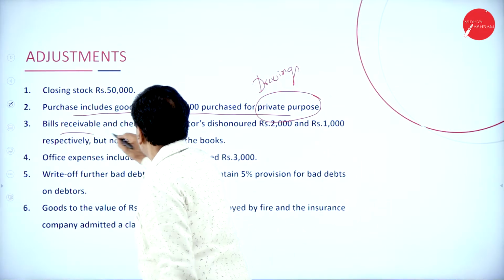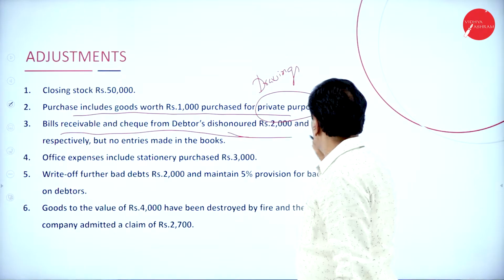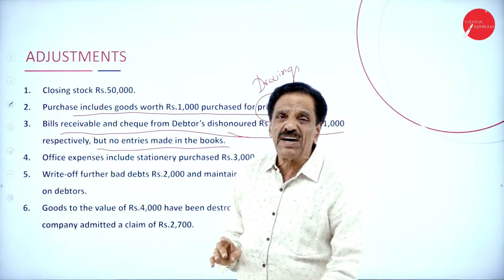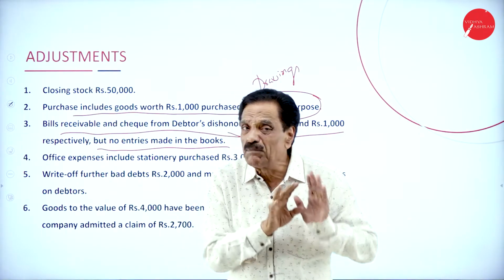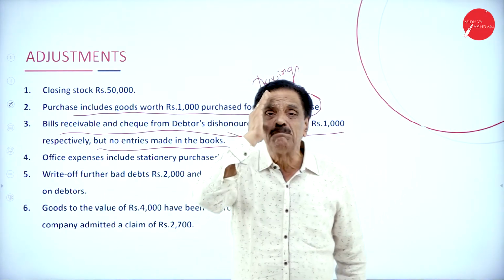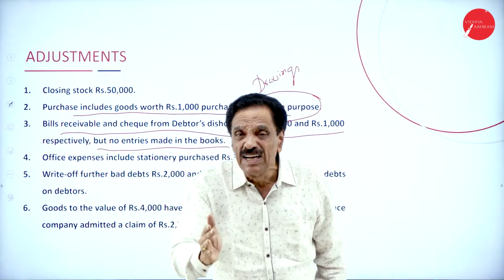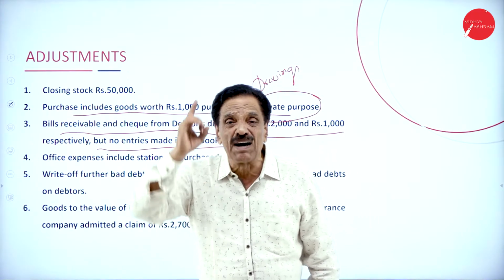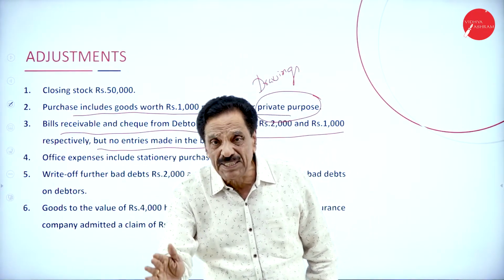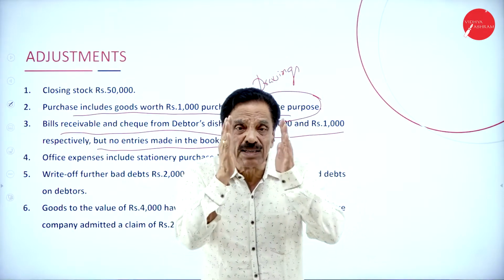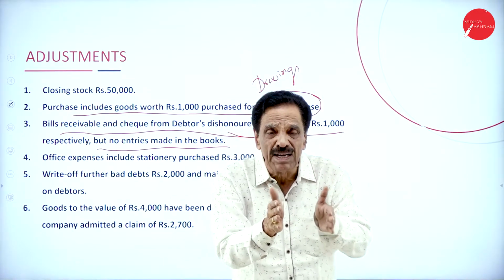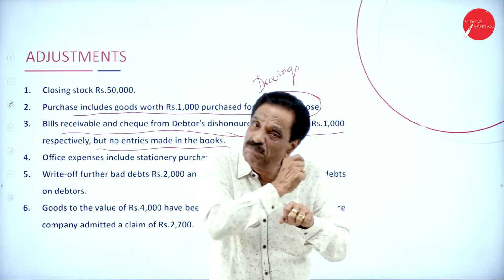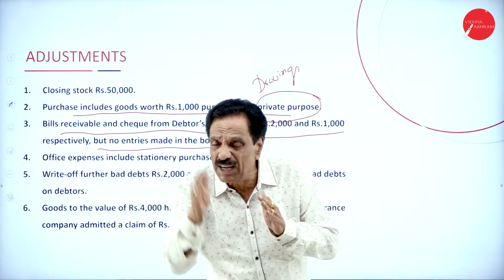Then, bills receivable and a check from a debtor, dishonored for rupees 2,000 and 1,000 respectively, but no entry is made in the books. This is a very good adjustment. When the bills receivable is dishonored, deduct from BR and add to debtor. I will repeat: if the bill is dishonored, that bill has gone, so deduct from BR and add to debtor.